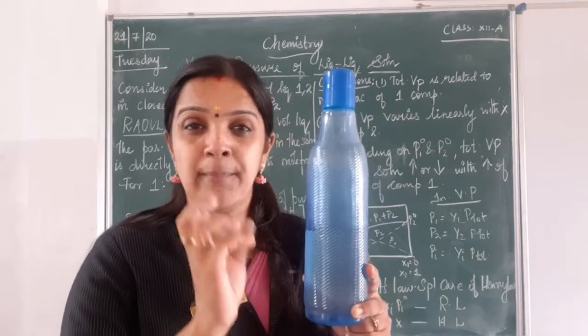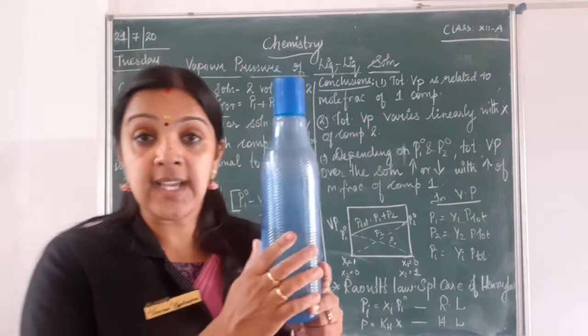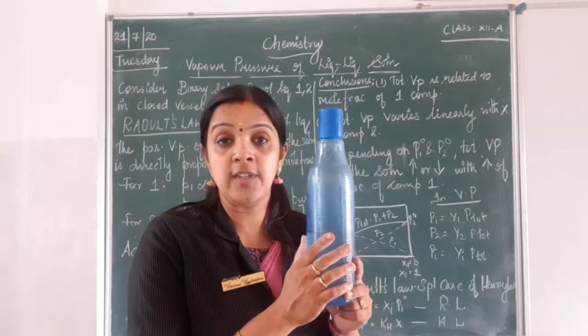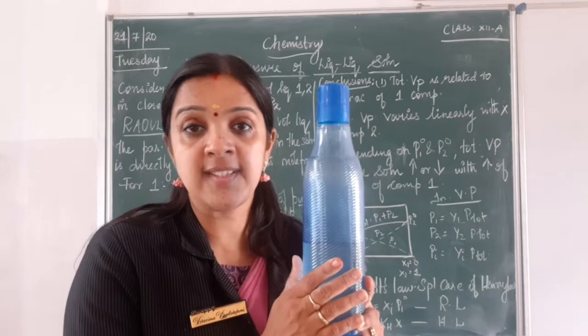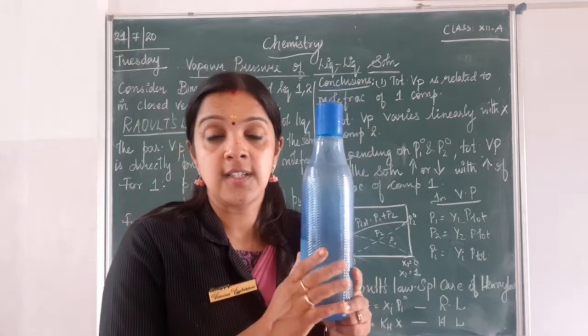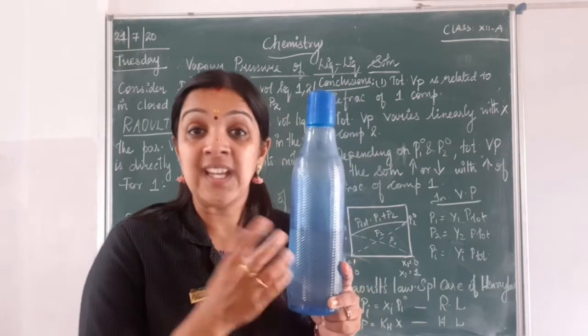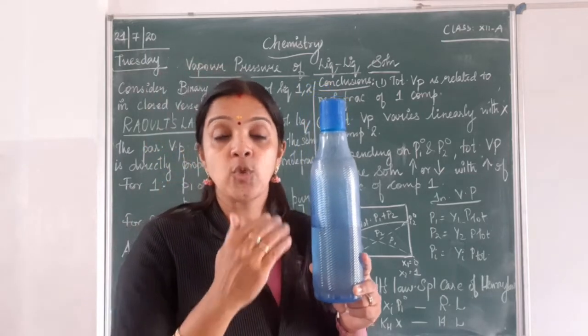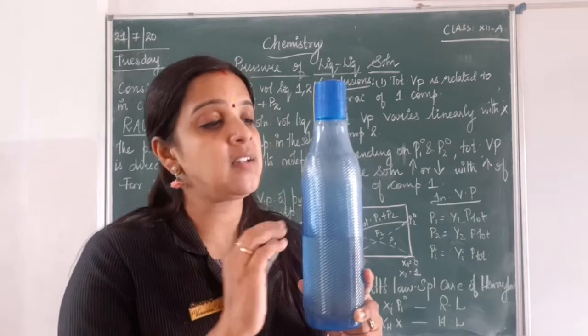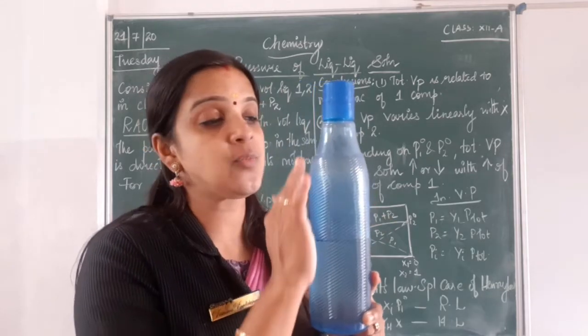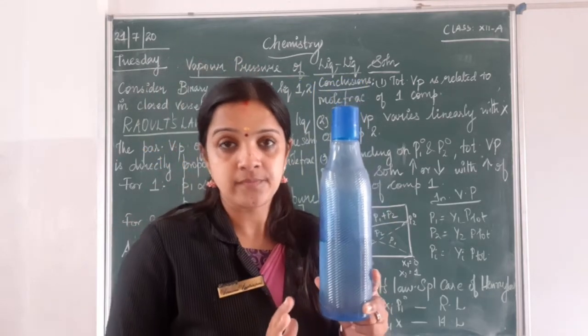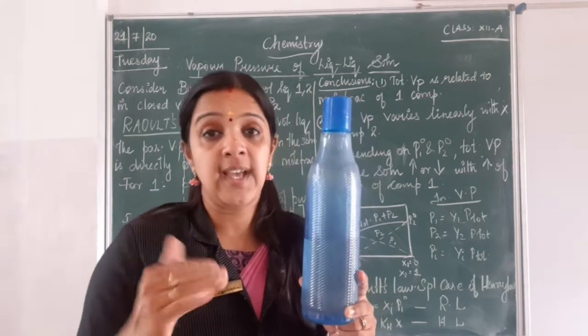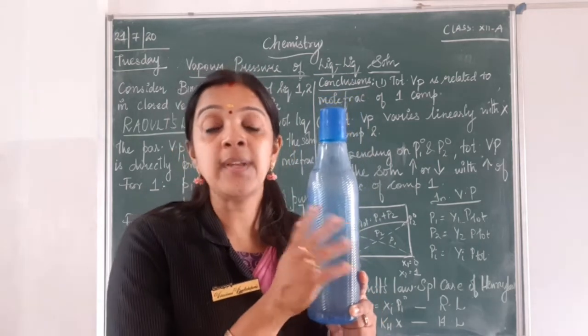Now you know, at a particular temperature, since I have my liquid solution here, the components which are present may be volatile. So what happens? They may get energy and they start getting vaporized. So when they start vaporizing, they occupy the surface which is above this liquid. And what happens? As we already know, it's a dynamic equilibrium.